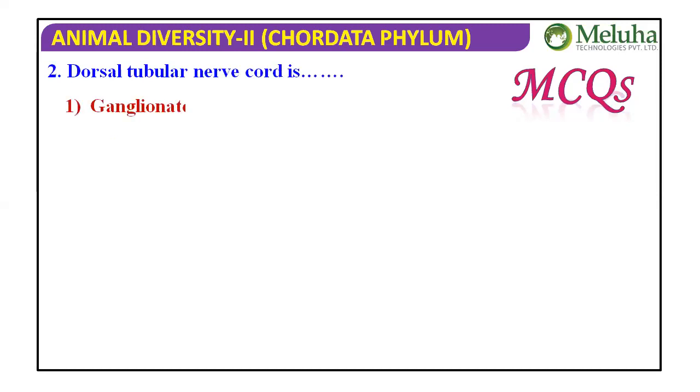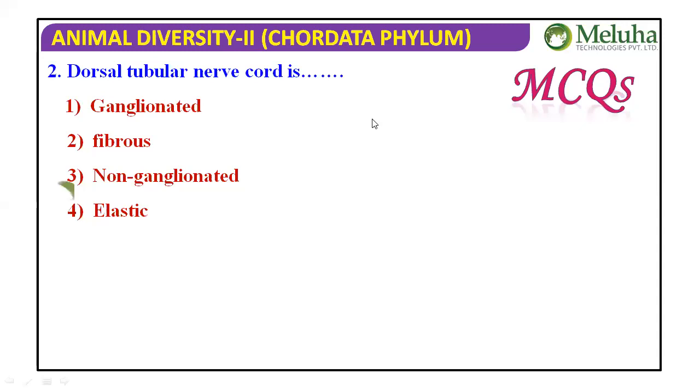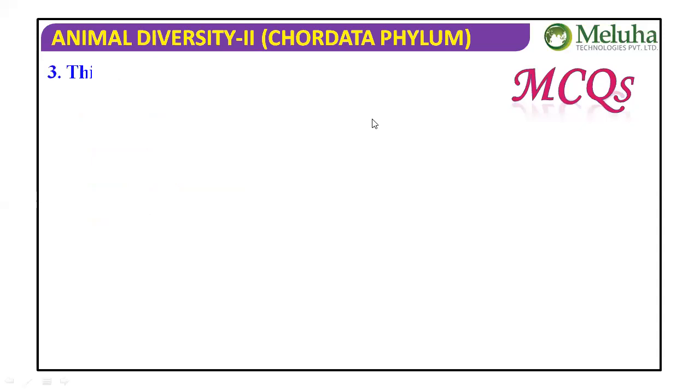Dorsal tubular nerve cord is. Very good. Non-ganglionated. Dorsal tubular nerve cord means we are talking about chordates, so that means it is non-ganglionated.